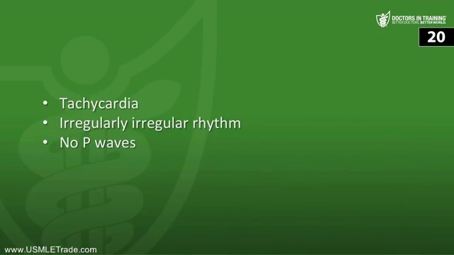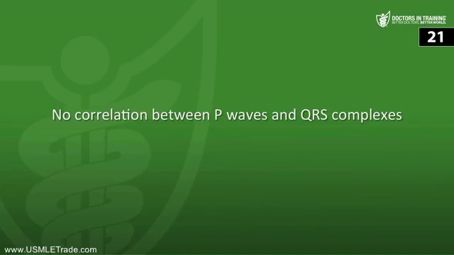Next, what is the hallmark of a third-degree heart block? So remember, in a third-degree heart block, there is no correlation between the P waves and the QRS. They are completely out of sync with one another, so the atria are not talking to the ventricles.